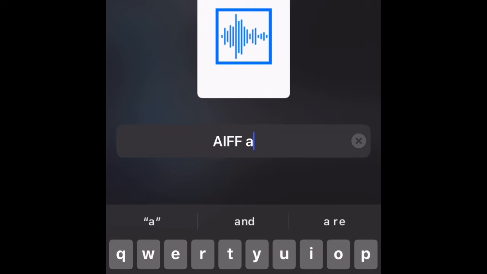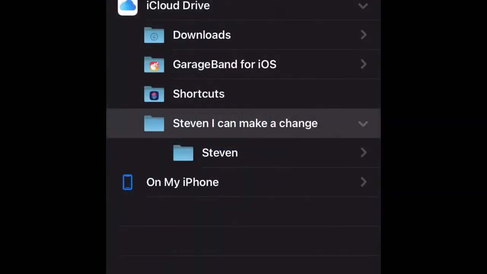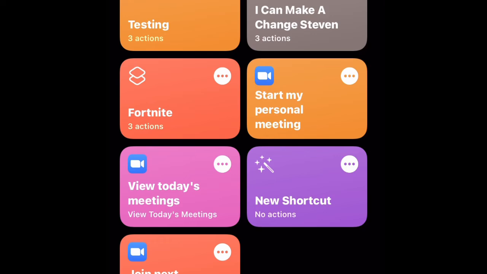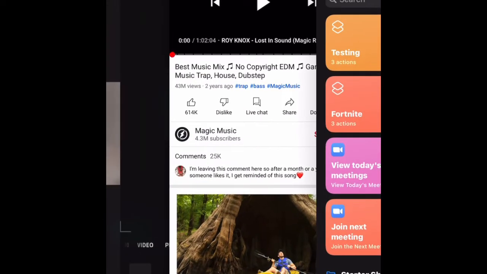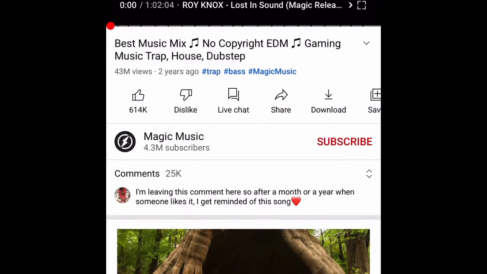Let's name it testing ring, short for ringtone. That's not actually a thing, I think. I'm pretty sure. I'm just a kid. Remember that. Save.